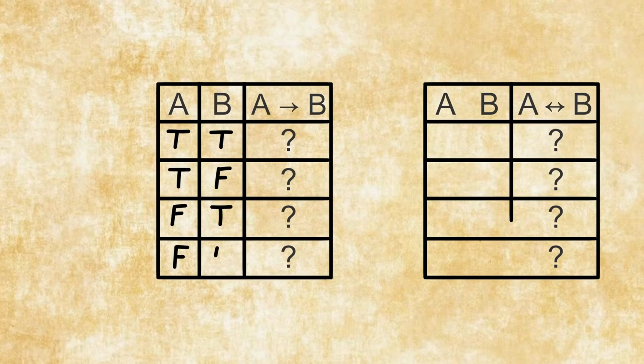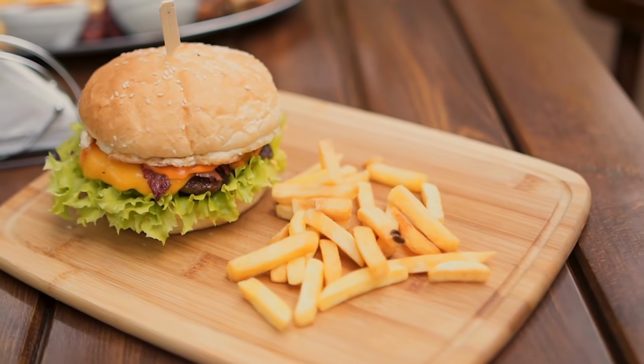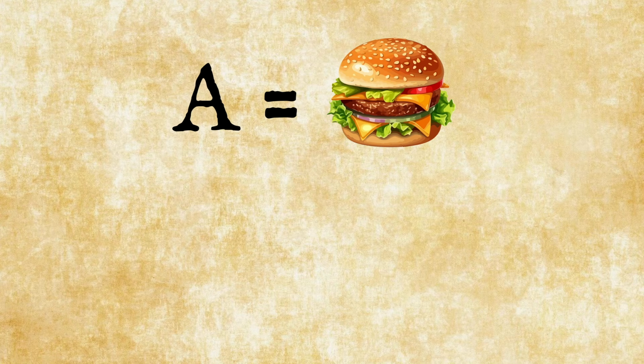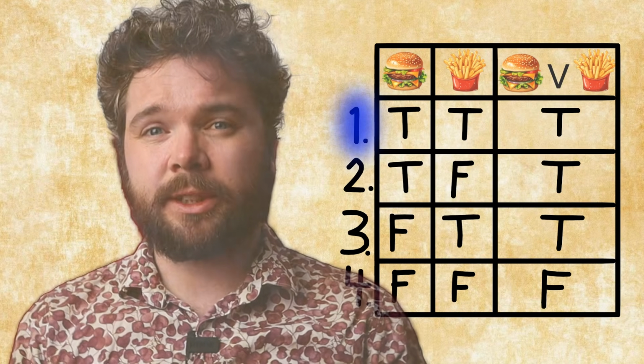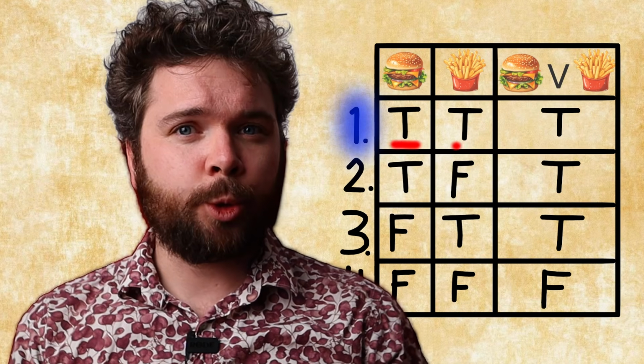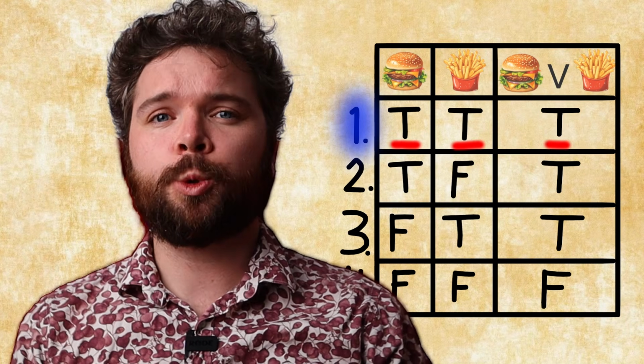But some of you maybe had some objections to a few of the truth tables, especially when it comes to logical or. Let's look at the truth table and let's say that A means I will give you a hamburger and B means I will give you fries. Here in the first scenario, both of them are true. And in this case, the disjunction of them is true.